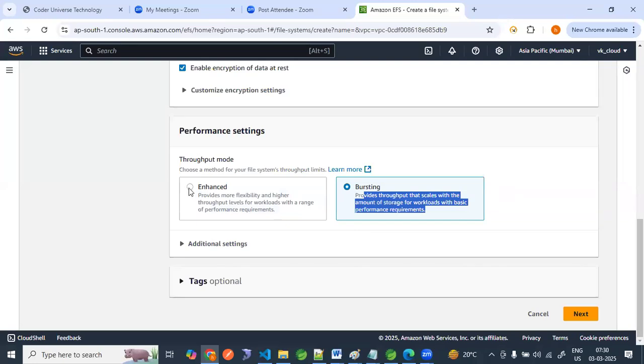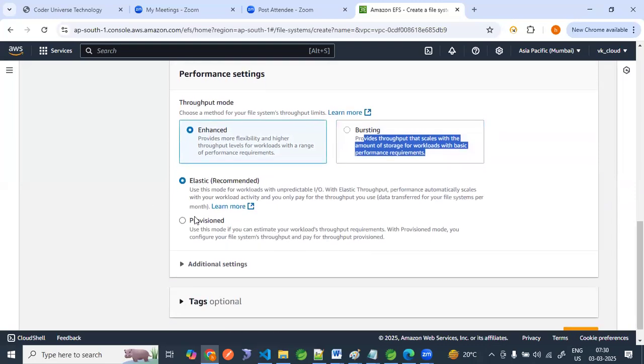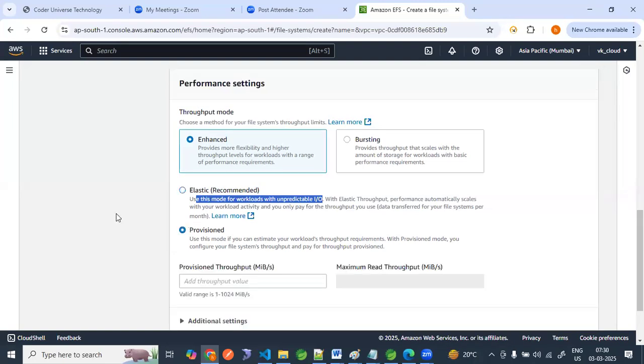So there are two modes, and if we select enhanced, we have the options elastic and provisioned. Use elastic for workloads with unpredictable behavior, when you don't know what the input and output, meaning the performance, will be. For example, when our EC2 instance is linked to this EFS file system, elastic is the recommended one, and we also have provisioned. Now we can decide.